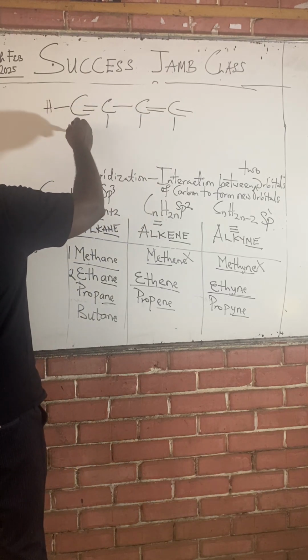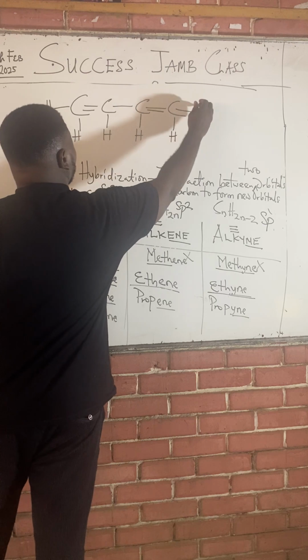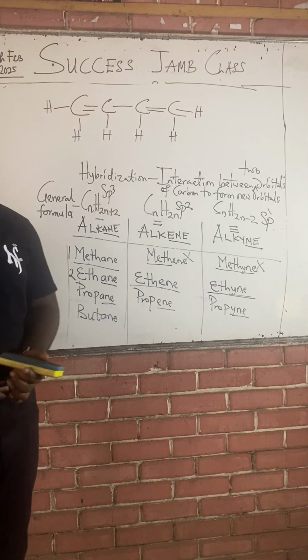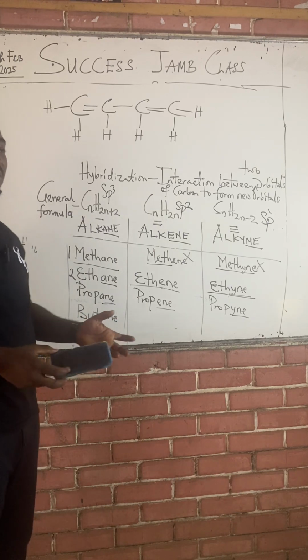Check, I still maintain that each carbon has 4 bonds. I still ensure that my carbon has 4. Count any of my carbons, you find that none of them is lacking, none of them is lacking less than 4.